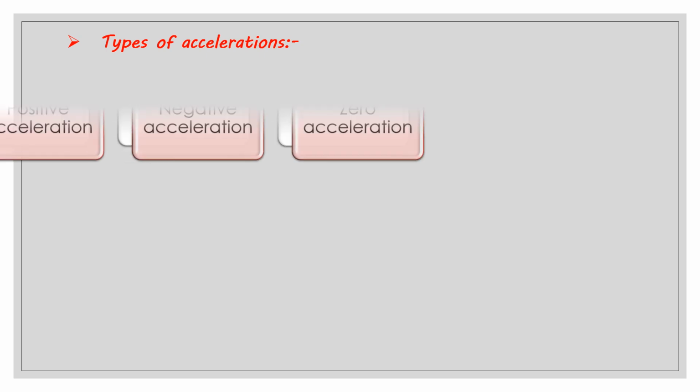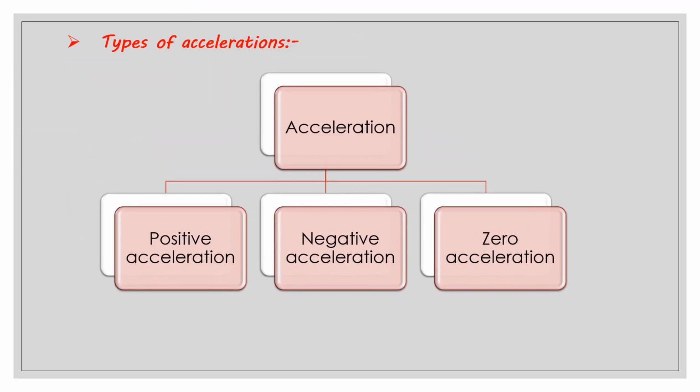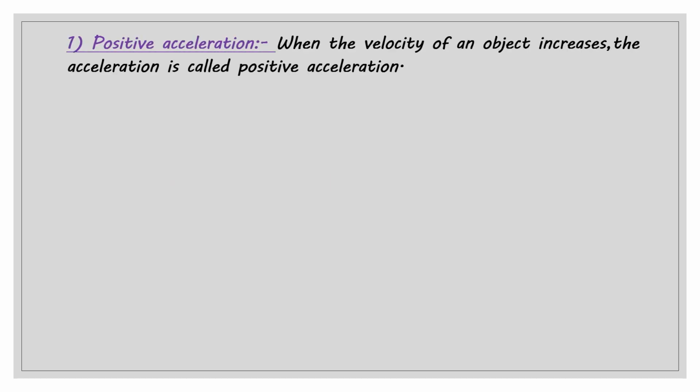The next point is types of acceleration. Acceleration is of three types: positive acceleration, negative acceleration and zero acceleration. Positive acceleration: when the velocity of an object increases, the acceleration is called positive acceleration.